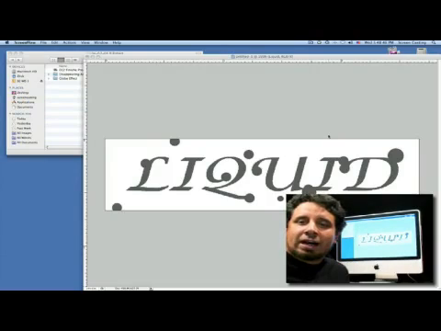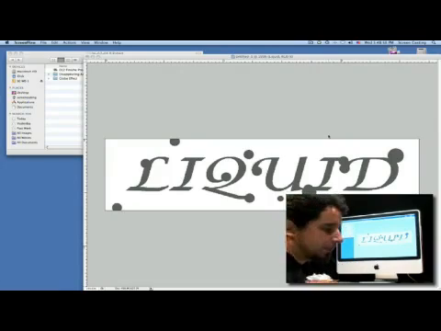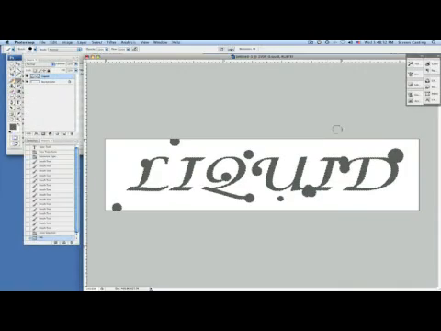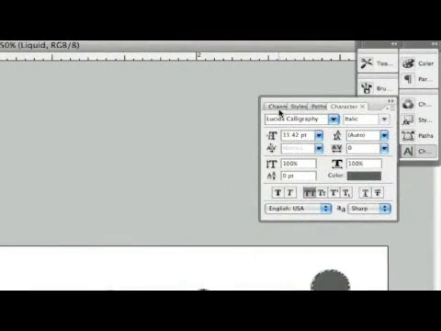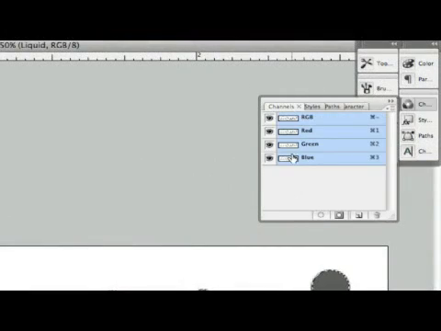Now we're going to create an alpha channel mask for this layer, so let's do that. If we look up here, we can see we've got our text going on. What I'm going to do is click over here into my channels, which is right here. I'm just going to copy one of these layers. I'll grab this blue layer and bring it down and copy it like so.